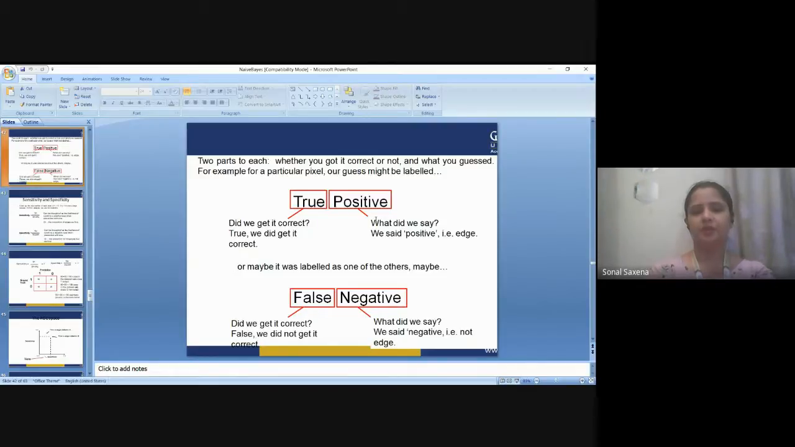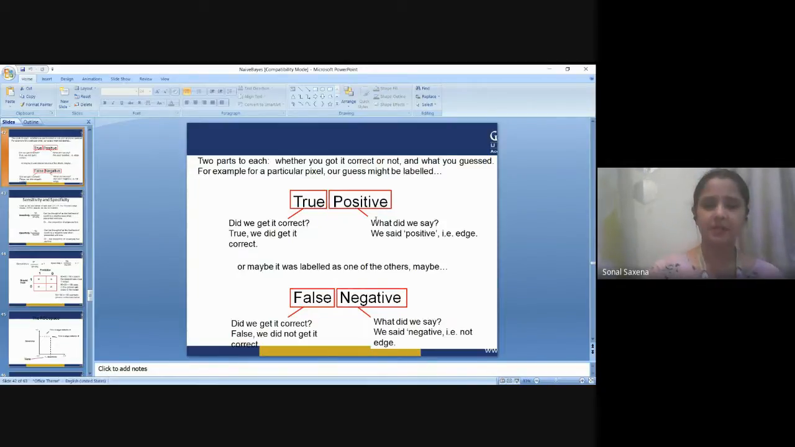For example, for a particular pixel, our guess might be labeled as true positive. So what does that mean? By true, did we get it correct? True, we got it correct, so our outcome is correct. And what did we say? We said positive. That means true positive means it was actually existing and we also assumed it to be there. So the outcome is correct.